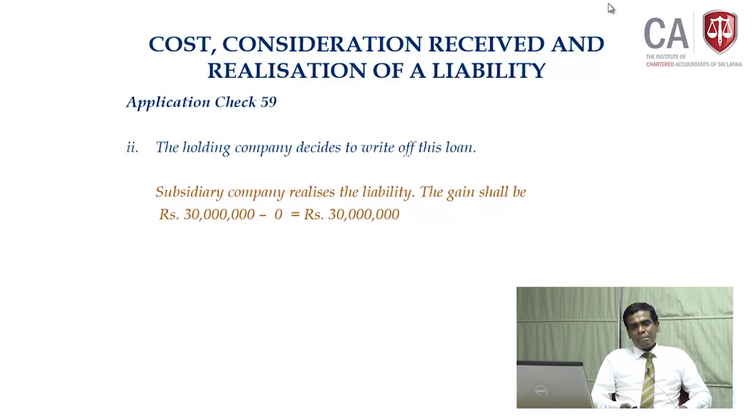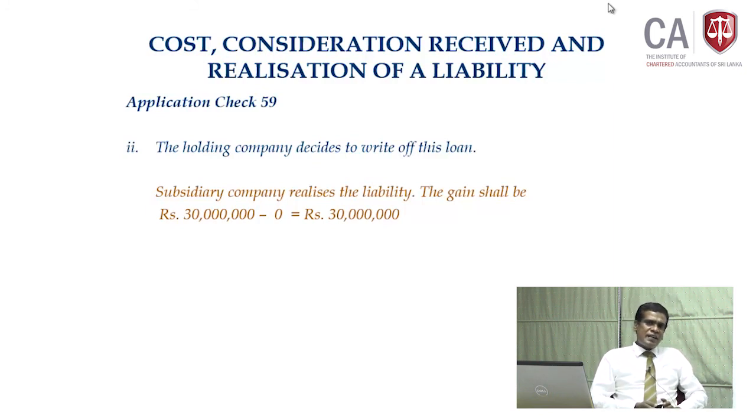So, in the books of accounts also, there should be a gain of 30 million, where you declare the income somewhere in the financial statements of the subsidiary company. From a tax point of view also there is a gain of 30 million. It is very interesting to see how we are going to tax this gain. Is it taxable?